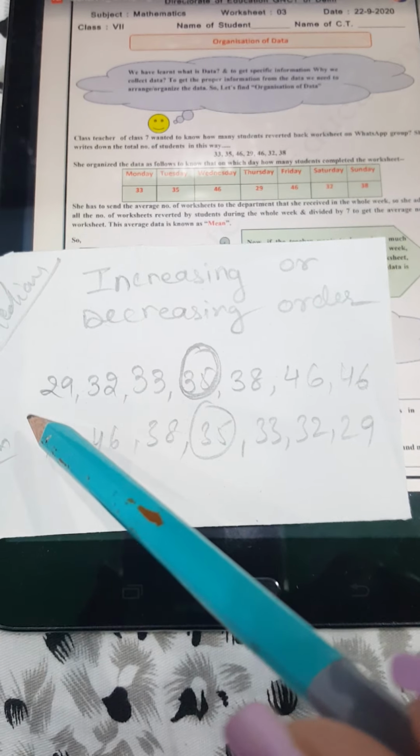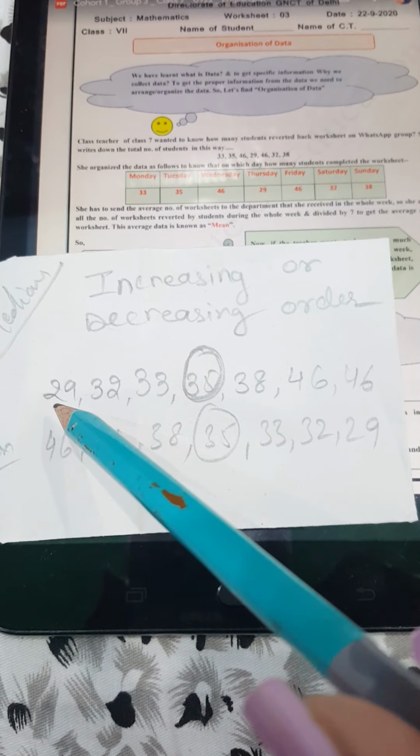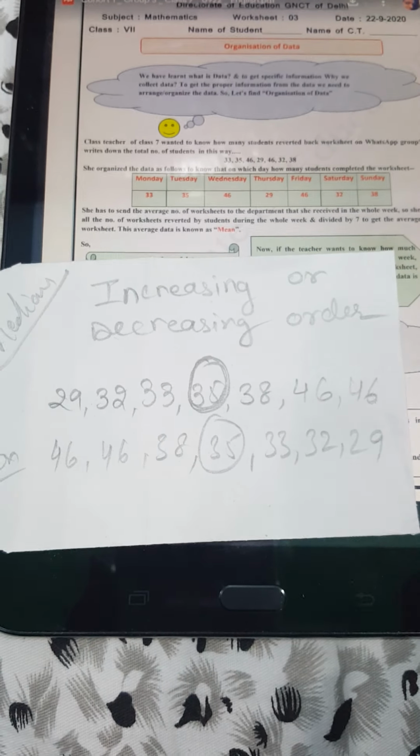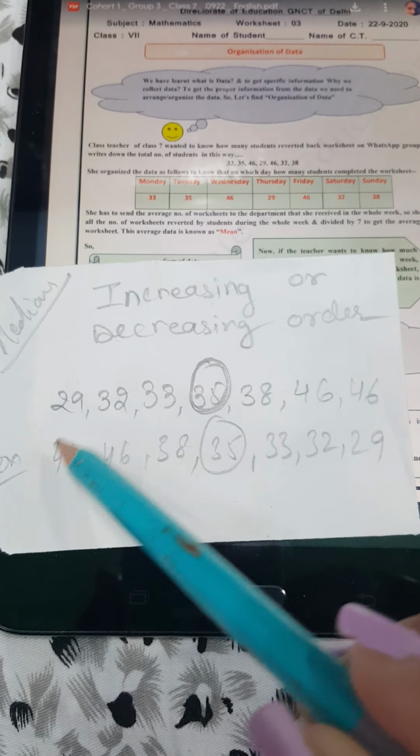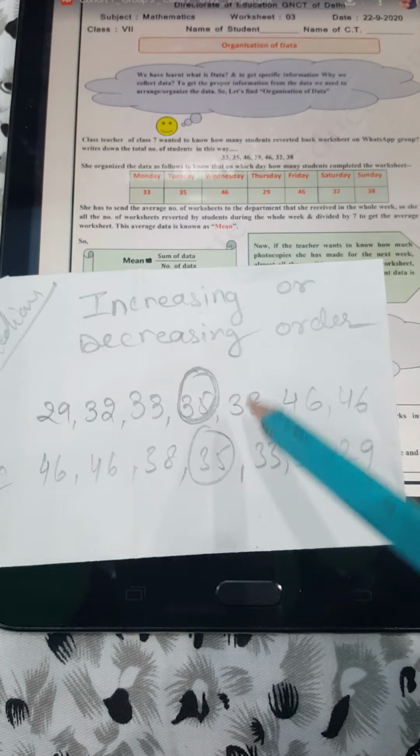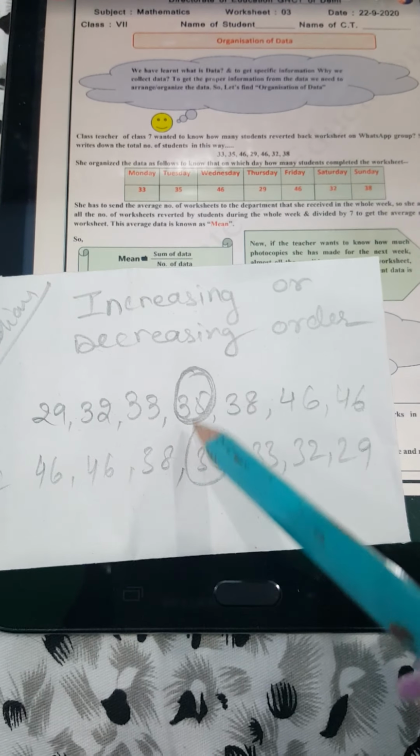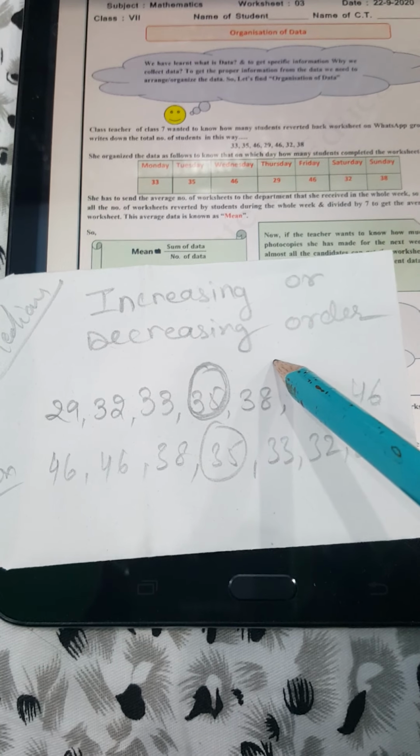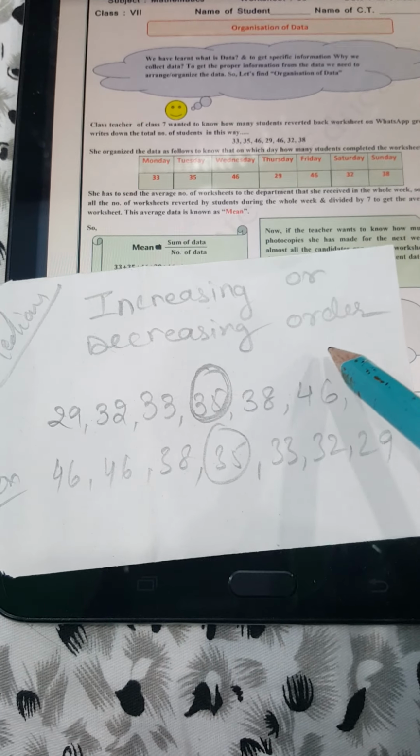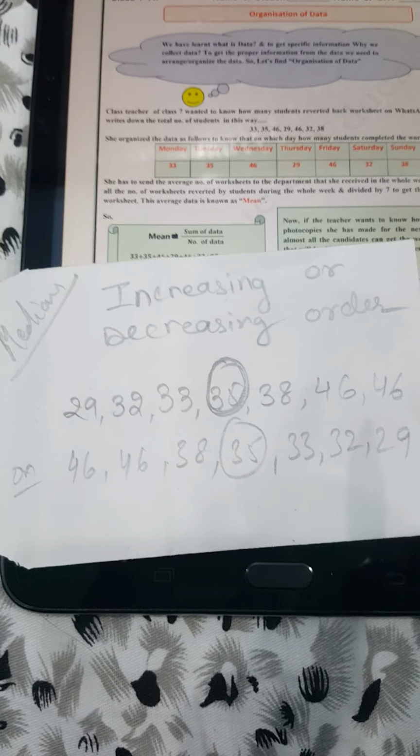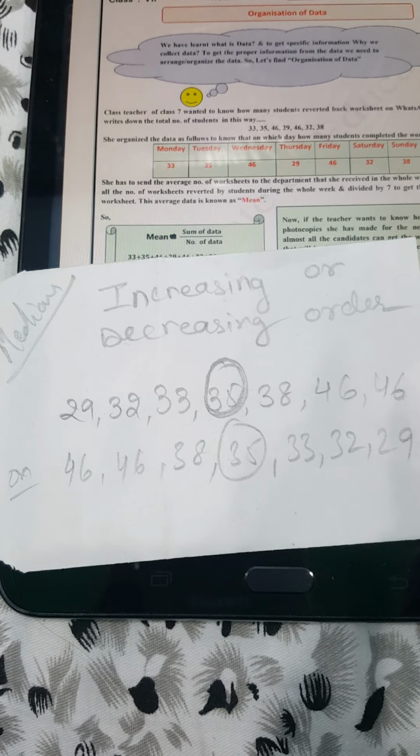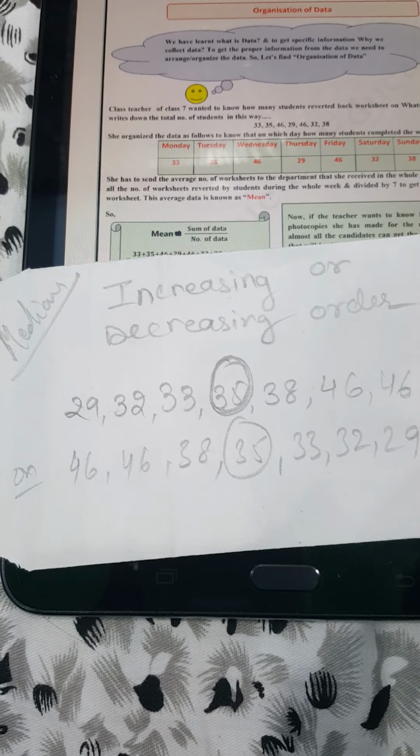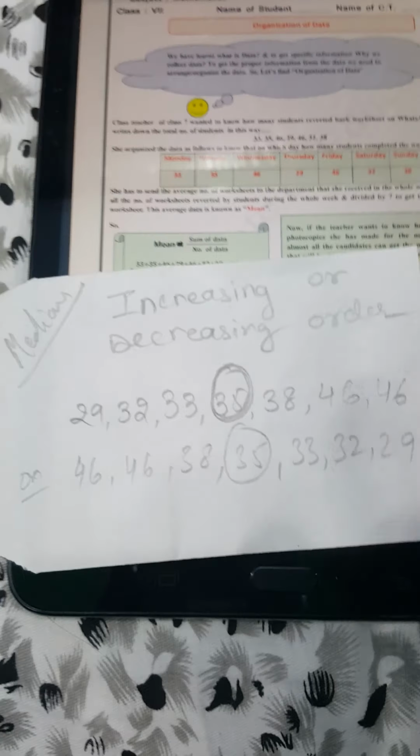Now here I see there are 7 days for which I have collected data, 1, 2, 3, 4, 5, 6, 7. So the middle number here is 35. 35 leaves 3 numbers on this side and 3 numbers on that side. So the middle data is always the median, whether you arrange it in increasing or decreasing form. 35 is the median. Similarly, if we have 9 elements, then the fifth number will be the median, leaving 4 here and 4 there.